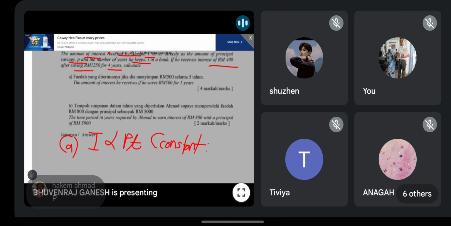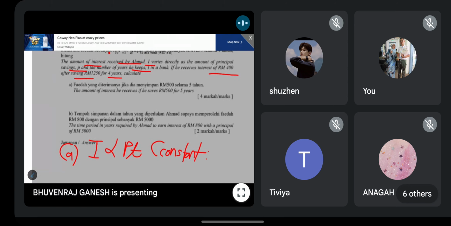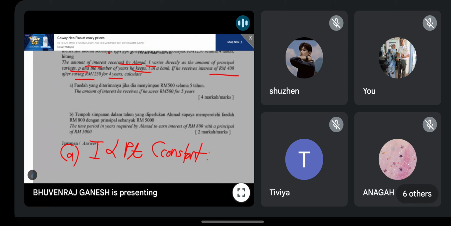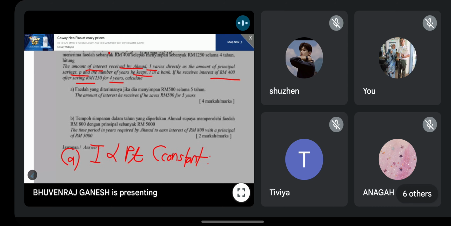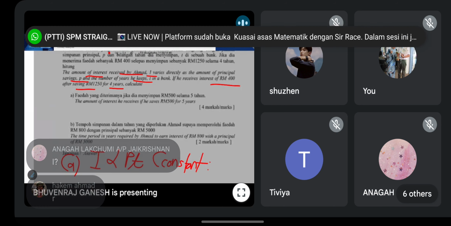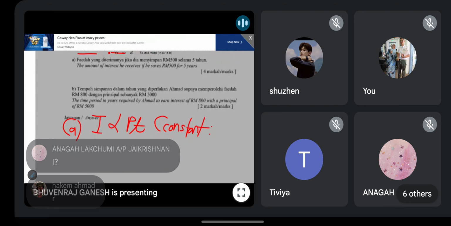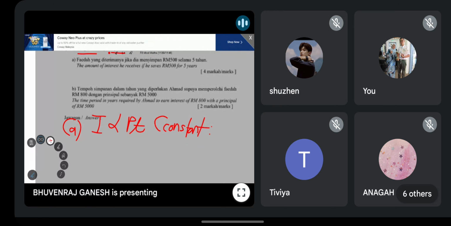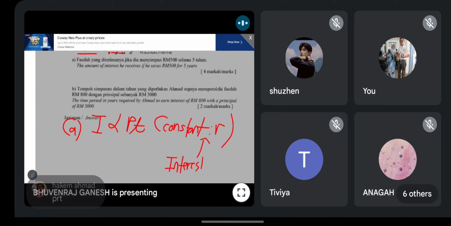So anyone? What is the constant here? Constant Haida. Sorry, Hakim. Pemalar. P is the one that is changing, berubah. I want the fixed value, constant. Yes. Okay, the answer is R. Okay, guys, what is R? Do you all remember in your modern maths Form 3, R is interest rate? Do you remember this? Yes.